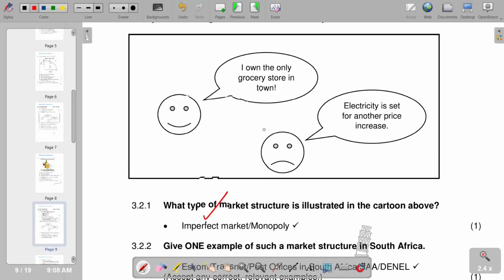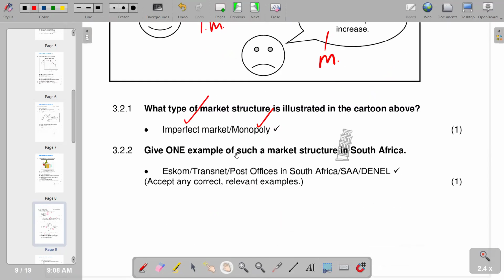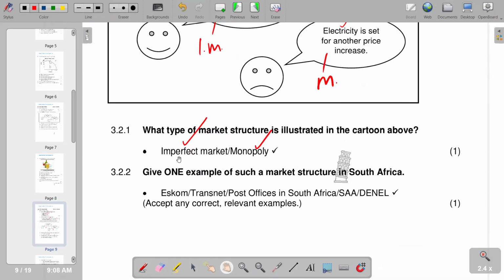So we also have for electricity, we know that electricity is provided by ESCOM, and it's a very unique product. It's associated with a monopoly. So this one is the imperfect market, and this one is indicating the monopoly. So basically, that's what we have. And then second question, give one example of such a market structure in South Africa. We are talking about ESCOM, as we talked about the monopoly part. So this is what we have. We go to the next question.